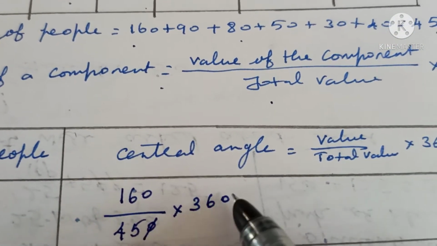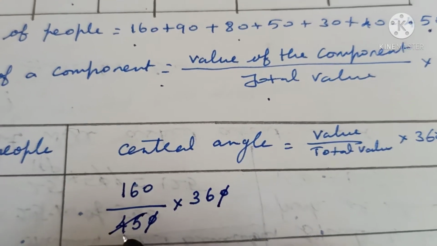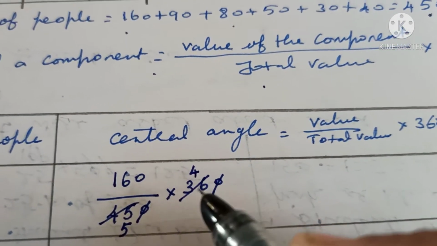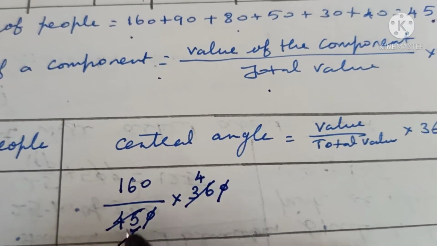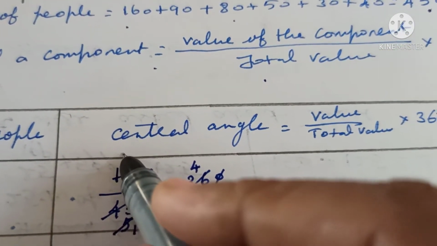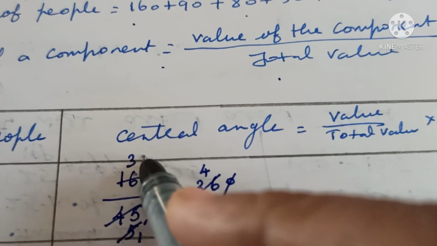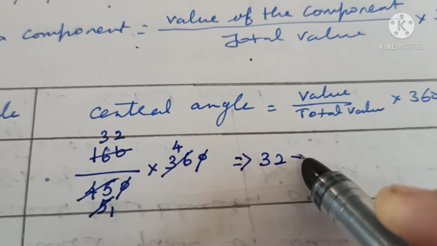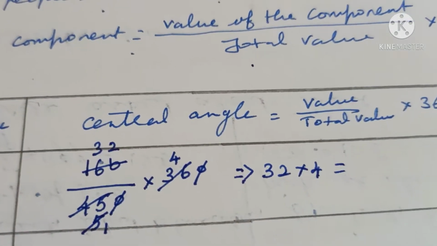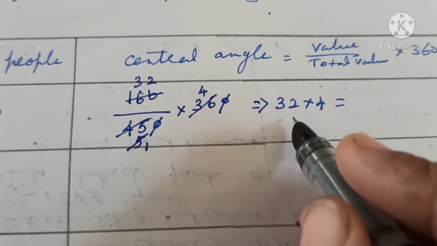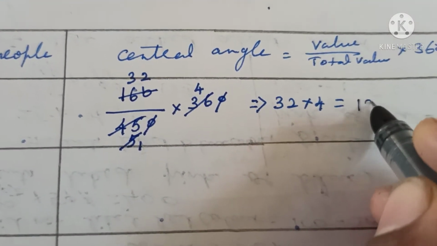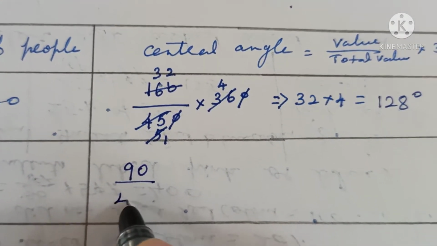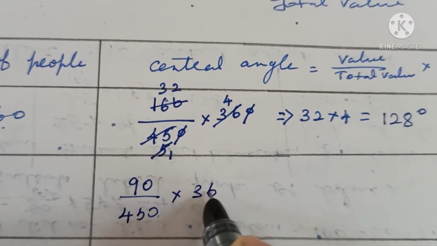So you can cancel 0, 0. Then in the 9 table, 9 5s are 45, 9 4s are 36. Again in the 5 table, 5 1s are 5, 5 3s are 15, carry 1, 5 2s are 10. Therefore 32 into 4. Therefore 32 into 4 is 128 degrees.